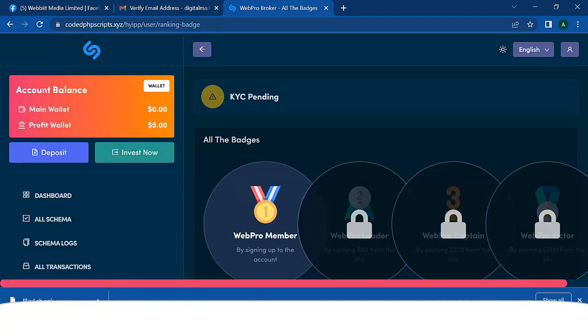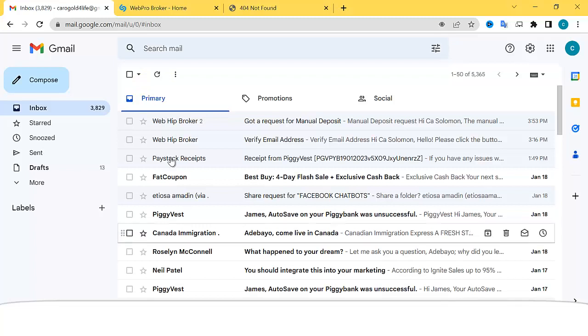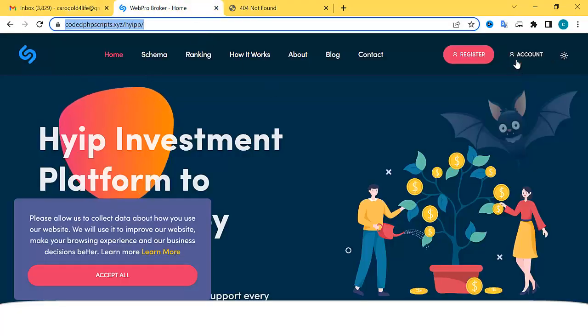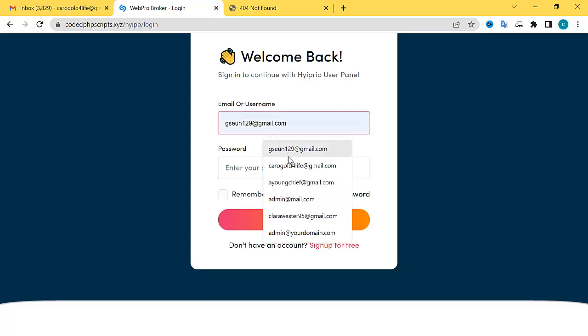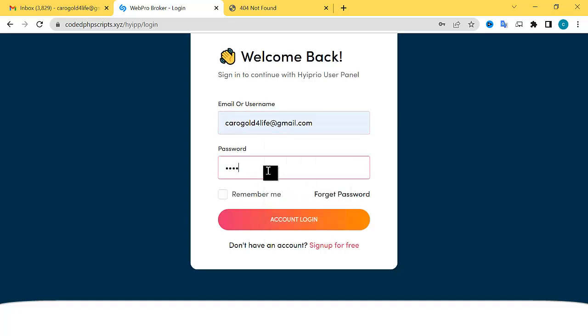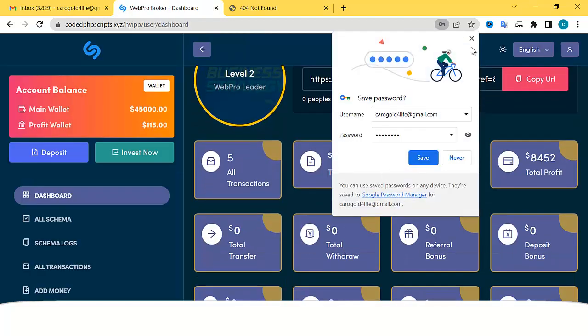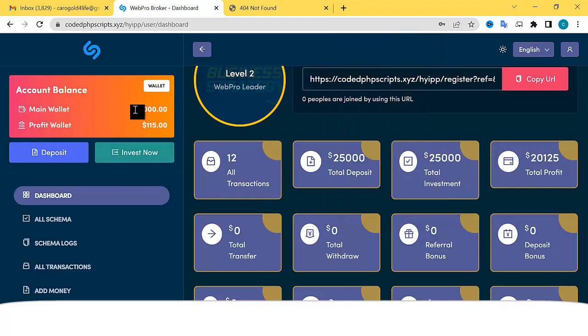All right, so let me just go ahead and log into an existing account so you can understand what I'm saying. So I'm going to log into an existing account. So account login. Awesome. So you can see this is an existing account, and you can see this person has made